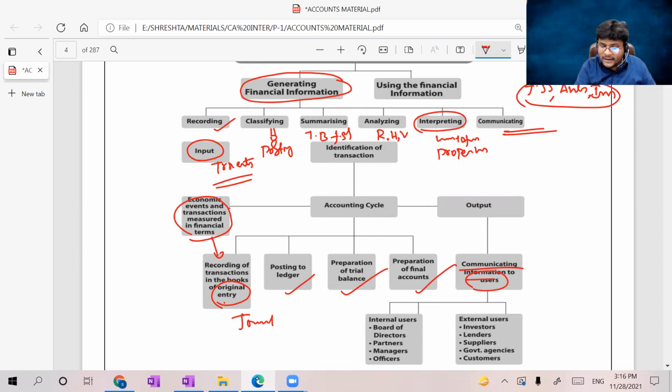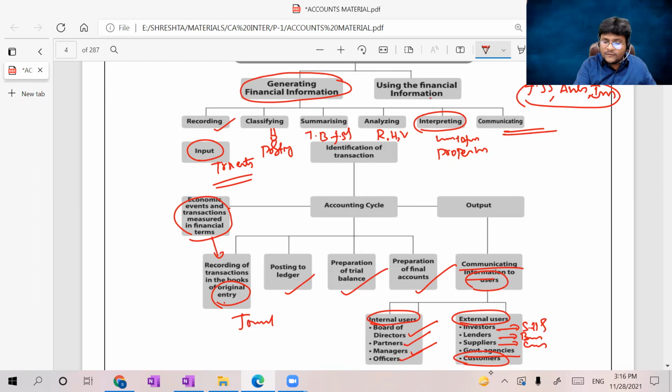Who are the users? Internal users may be there, external users may be there. External users, first let us see. Investors means maybe shareholders, lenders means maybe bankers, suppliers means maybe creditors, government agencies, I told you, MCA, Ministry of Corporate Affairs, Income Tax Department, customers, which are nothing but debtors. Internal users: proprietor, partner, board of directors, manager, officer, whatever the case may be.